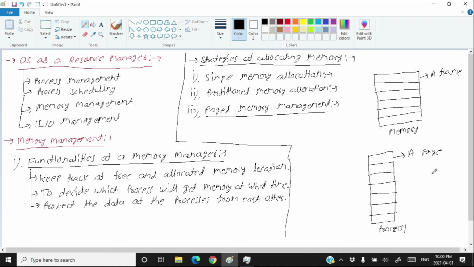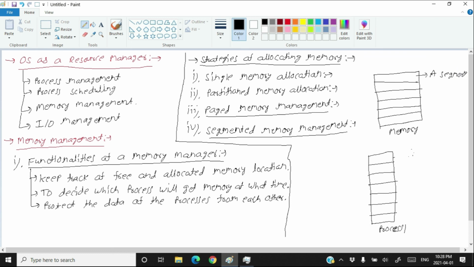The fourth memory allocation technique is called segmented memory management. In segmented memory management, again the memory will be divided into various parts. One part is called a segment.